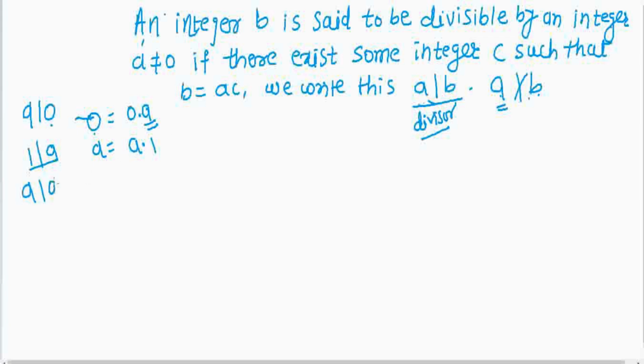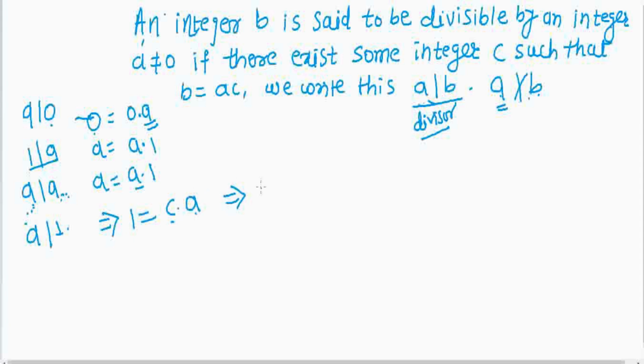Again, a is a divisor of itself since we have a into 1, and therefore a is a factor of itself, or a is divisible by a. Now if a is a divisor of 1, then by divisibility we should have an integer c such that 1 is equal to c into a.